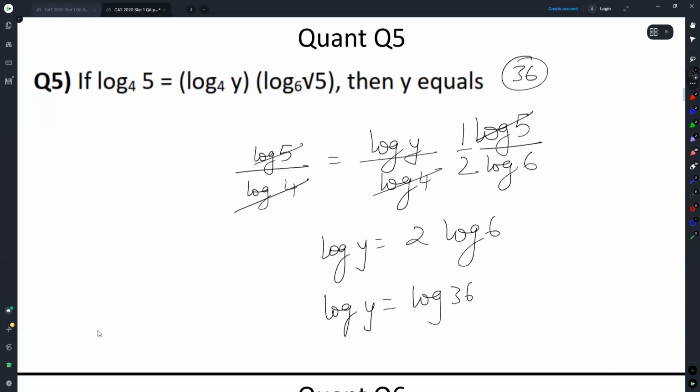Very straightforward, very doable. The only principle it is using is log a to the base b is equal to log a by log b. If you don't run away from log, if you are not scared of log, this is definitely within our range. Let's go.